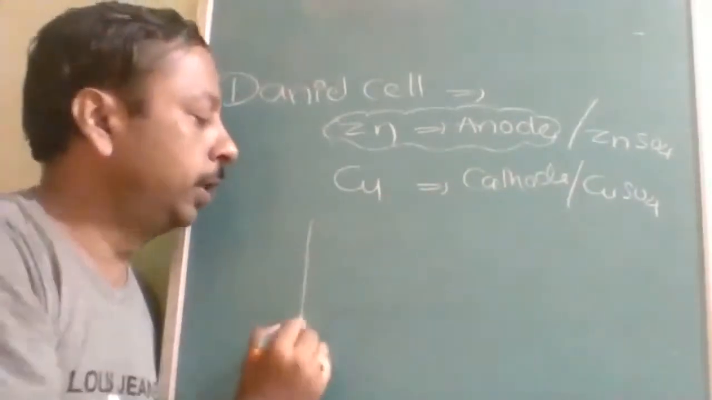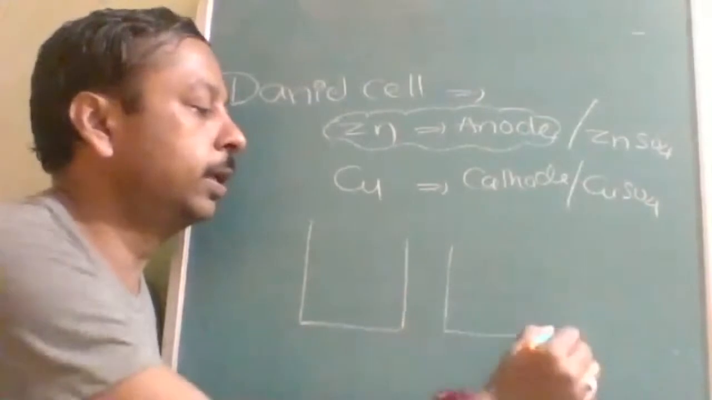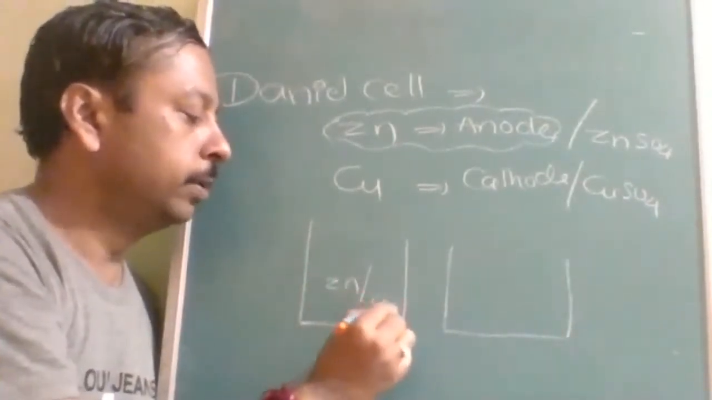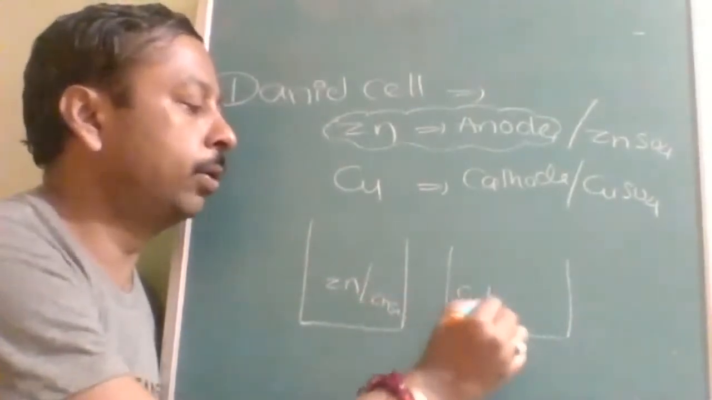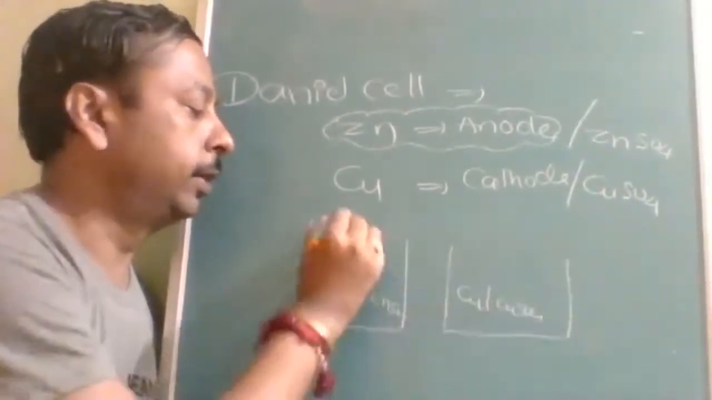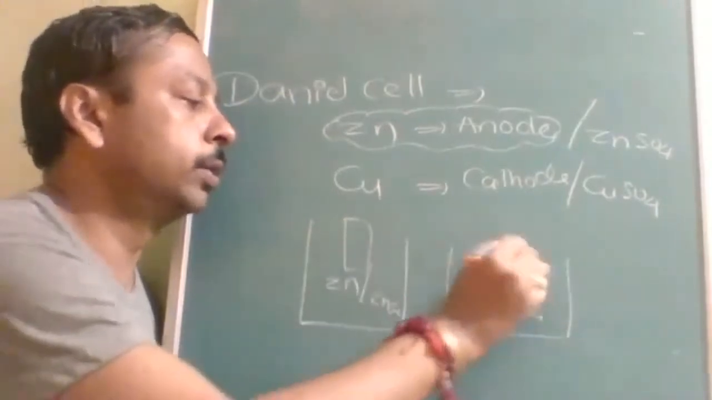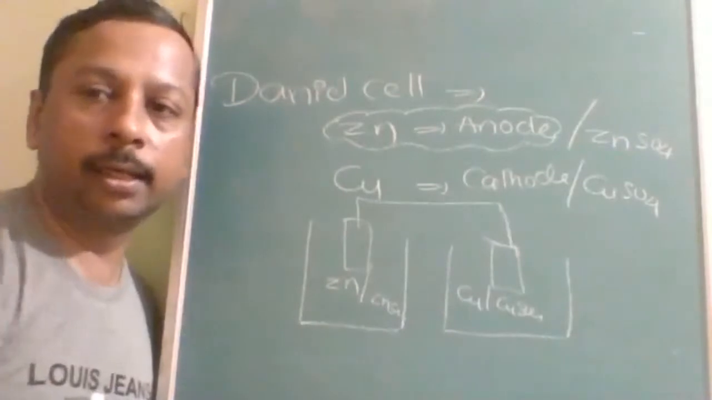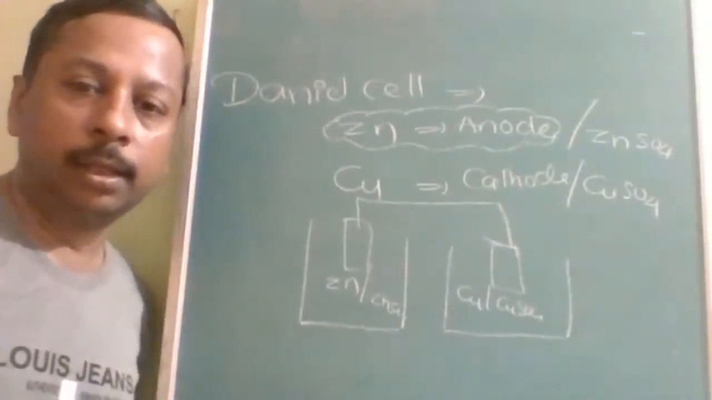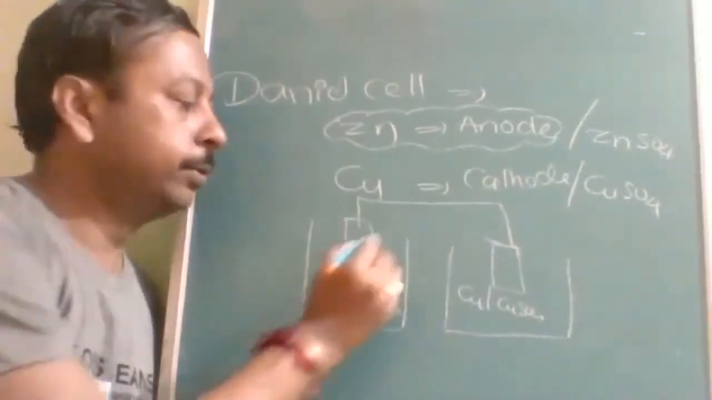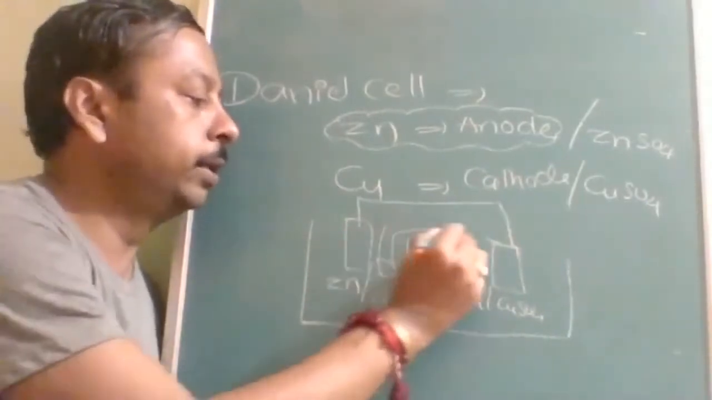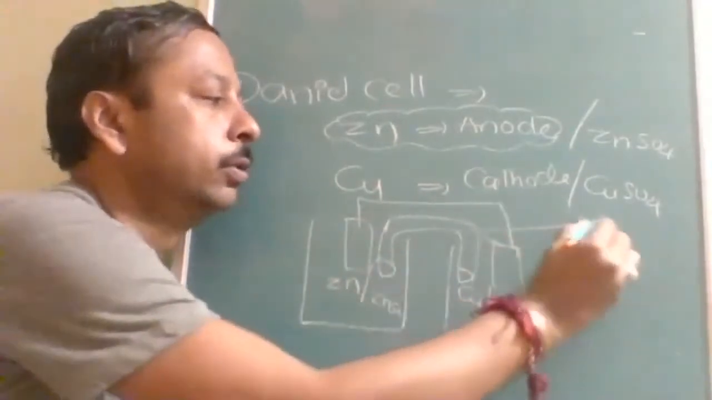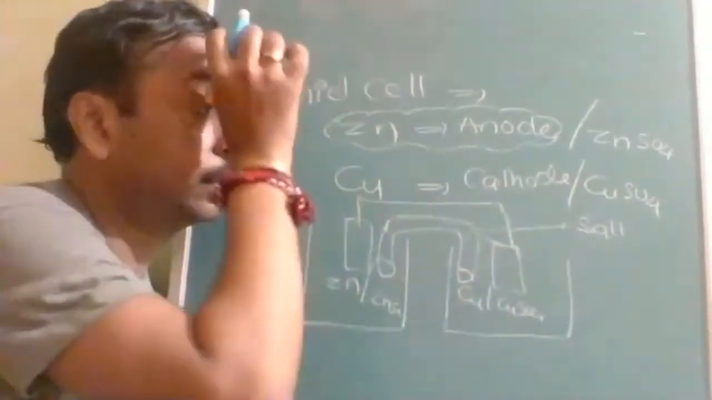Let us take this as one half cell and this as another half cell. This one contains zinc and zinc sulfate. This one contains copper and copper sulfate. These two electrodes are connected together, which is possible only when they are connected through a load and electrical conductors. And there should be a return path provided. This is called what? The salt bridge.